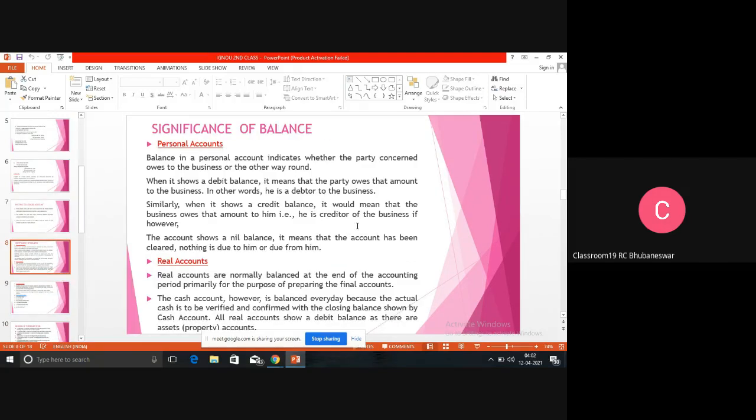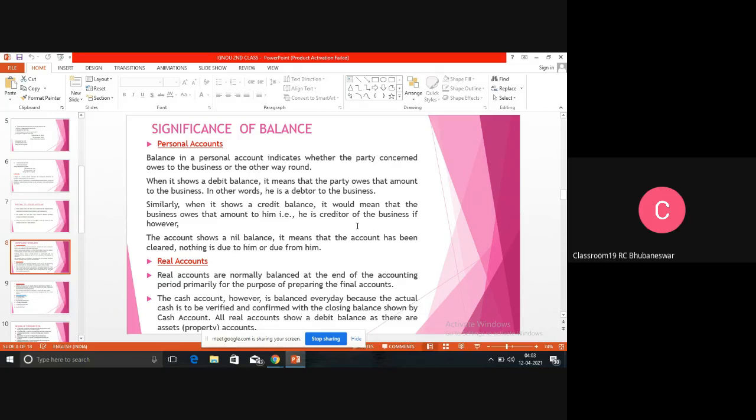So after recording, after posting all the transactions in personal account, real account and nominal account, we have to balance the ledger account. That means first we record in the journal, then we post. Now we are posting in ledger accounts. So after posting in the ledger account, there is a personal account. That means all personal accounts are under one head of ledger. All real accounts are under the head of real accounts. So what is the balance of personal account, what is the balance of real account, and what is the balance of nominal account? Because from the starting I have said it is a T format.